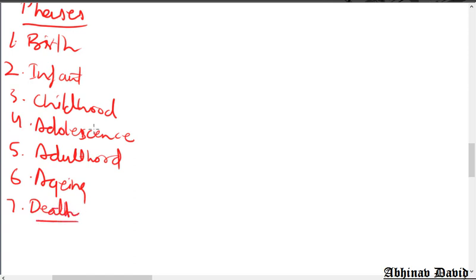So these are the different phases of life. We are born, and then we enter infancy or infanthood, and we are called infants. Then after infanthood, the baby enters childhood, then adolescence, and then adulthood, and then it grows old.